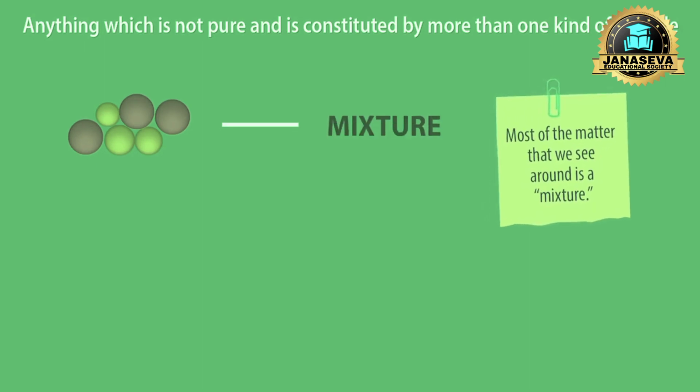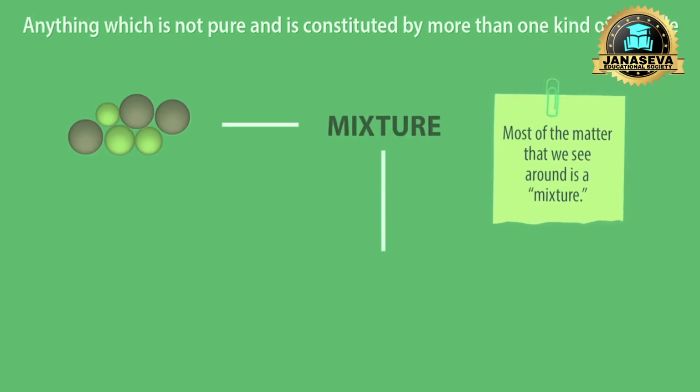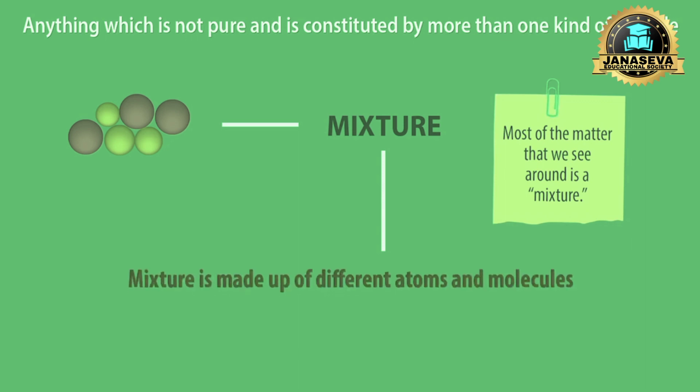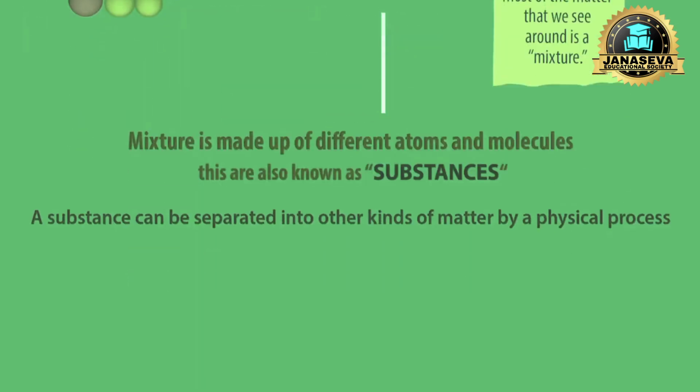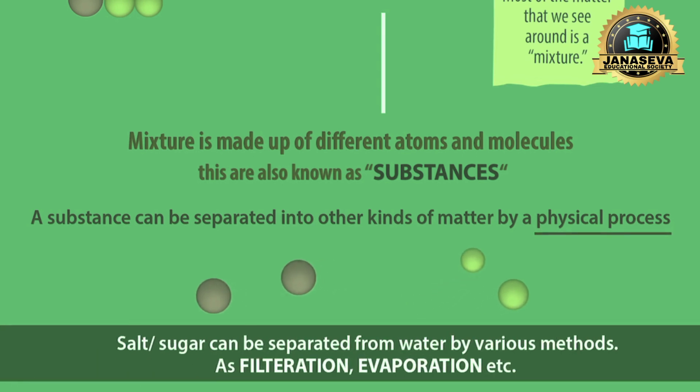Most of the matter that we see around is mixture. As we know, mixture is made up of different atoms and molecules. These are also known as substances. A substance can be separated into other kinds of matter by a physical process. For example, salt or sugar can be separated from water by various methods such as filtration, evaporation, etc.